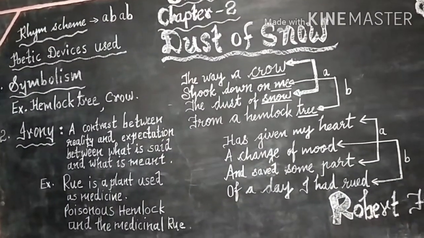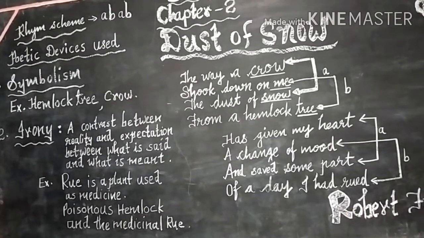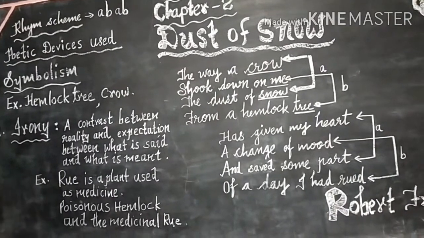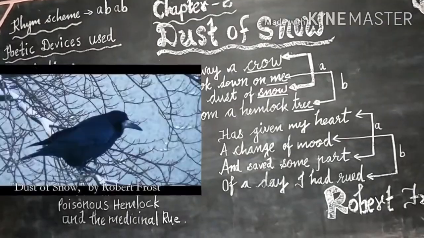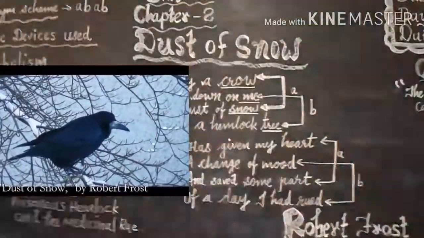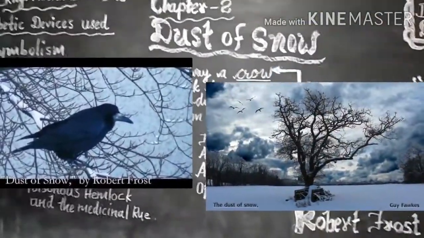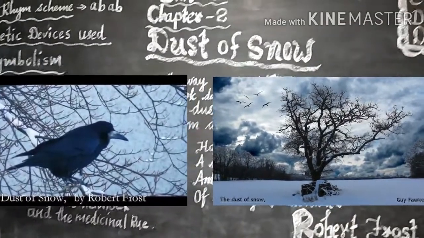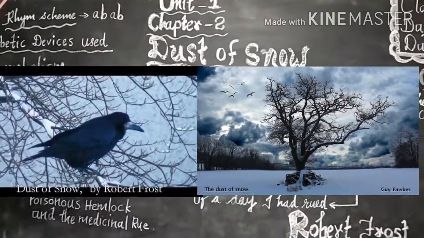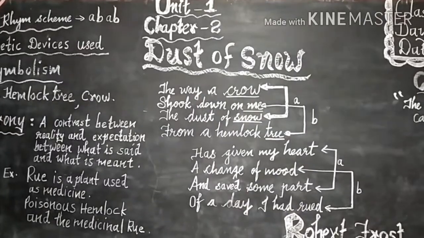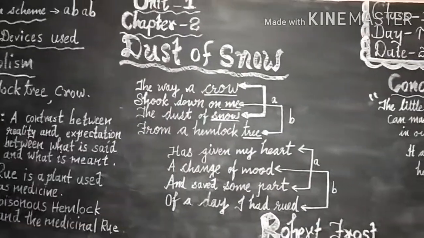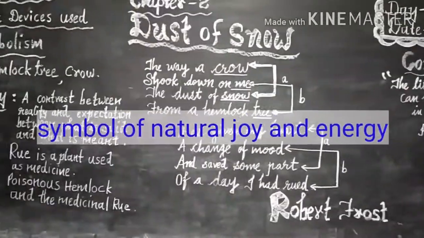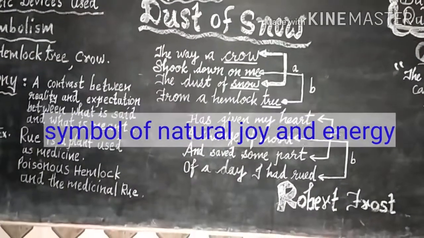Actually, he did so to present his mood and feelings. The crow and hemlock tree represent sorrow and depression felt by the poet in his materialistic world. Now, the dust of snow is the symbol of natural joy and energy.